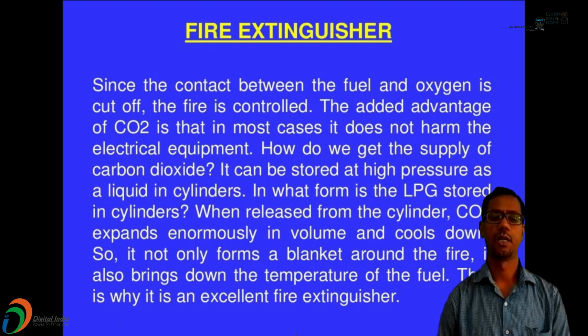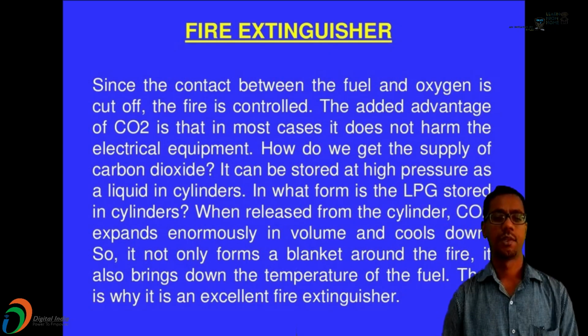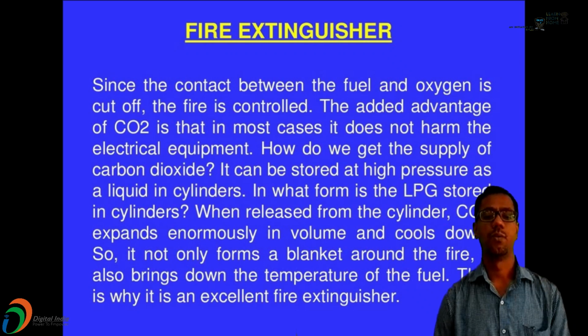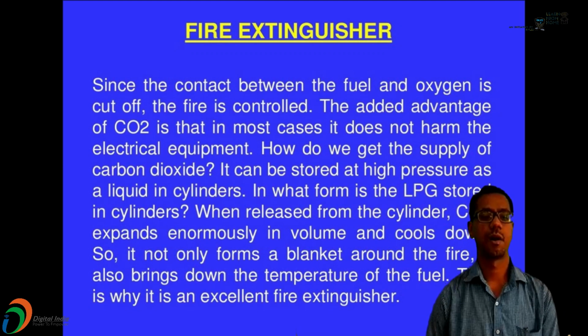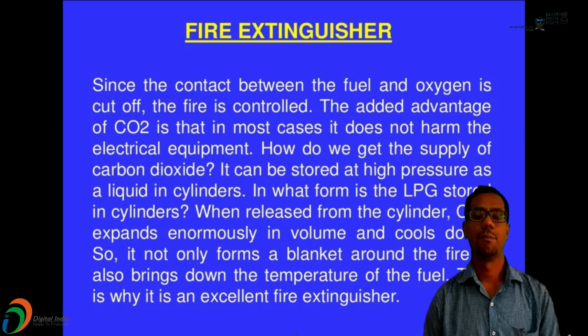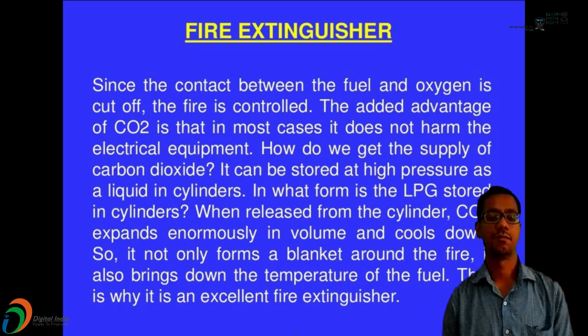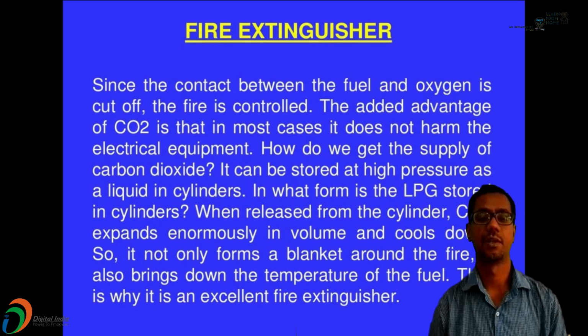How do we get the supply of carbon dioxide? It can be stored at high pressure as a liquid in cylinders. In what form is the LPG stored in a cylinder? Obviously in a liquid form. When it is released from the cylinder, carbon dioxide expands tremendously in volume and cools down. So it not only forms a blanket around the fire, but it also brings down the temperature of the fuel. That is why it acts as an excellent type of fire extinguisher, the carbon dioxide type fire extinguisher.